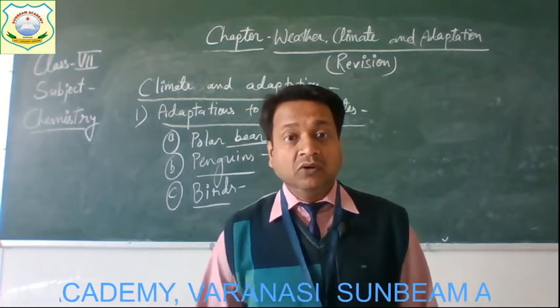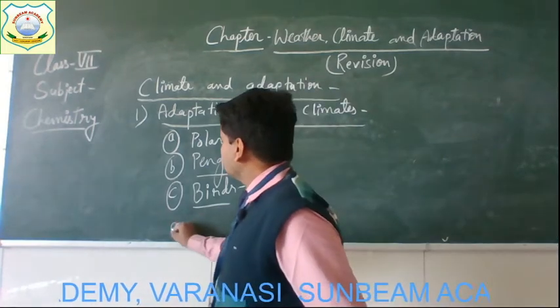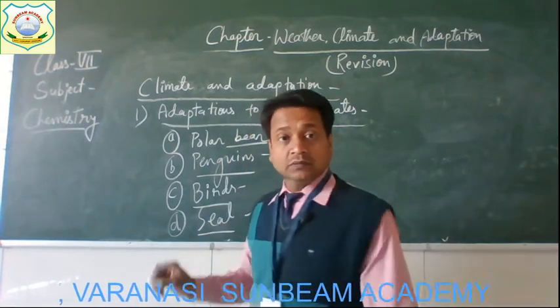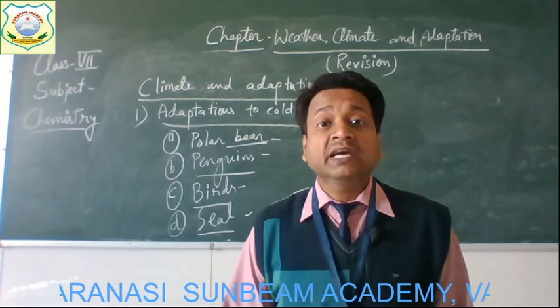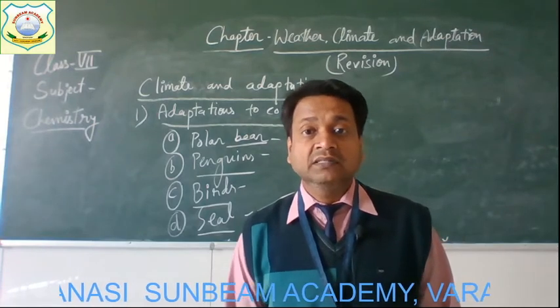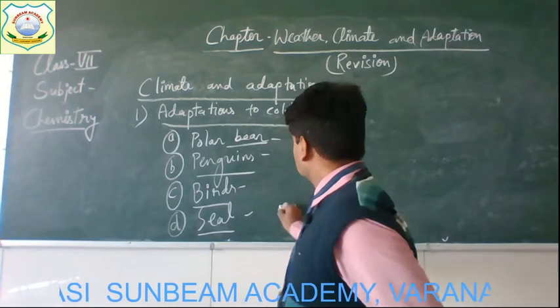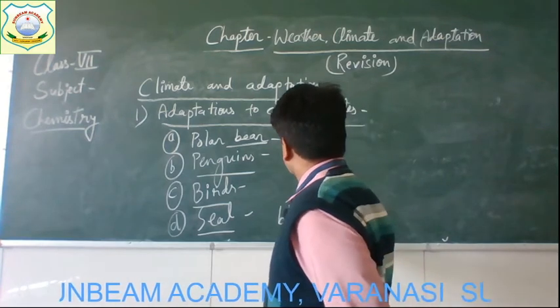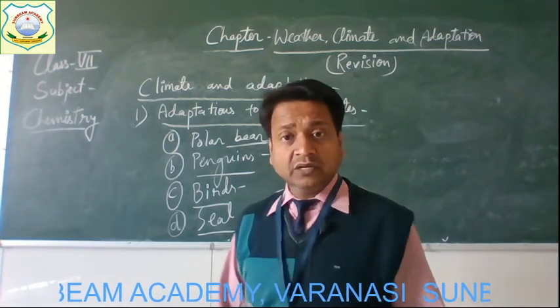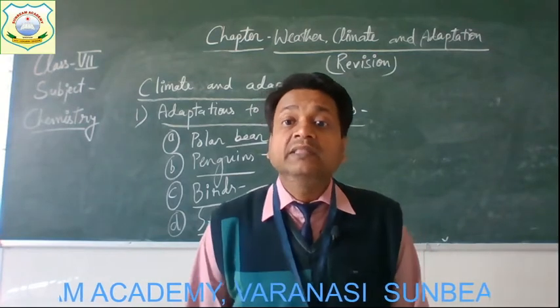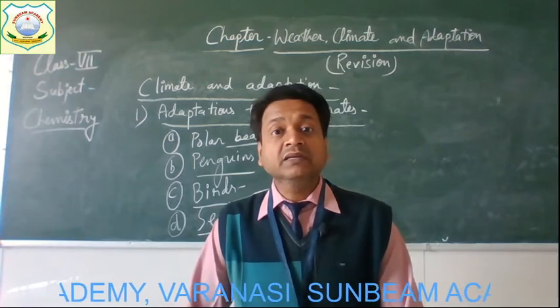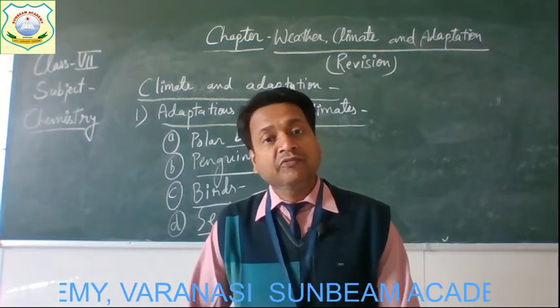Alright. Now the next animal is the seal. Seals have a thick deposition of fat that is called blubber. The blubber protects them from the cold. So what is blubber, children? It is a thick deposition of fat.